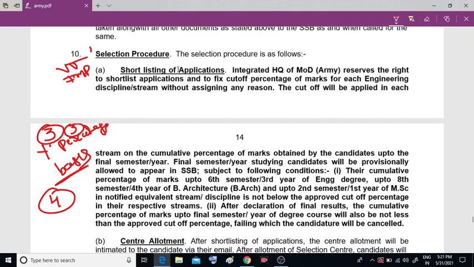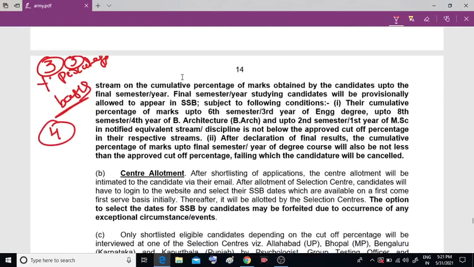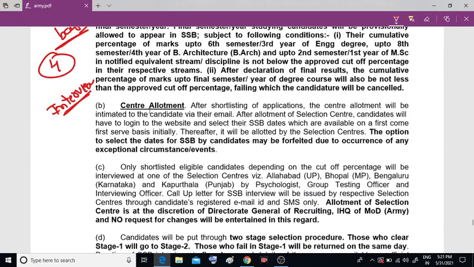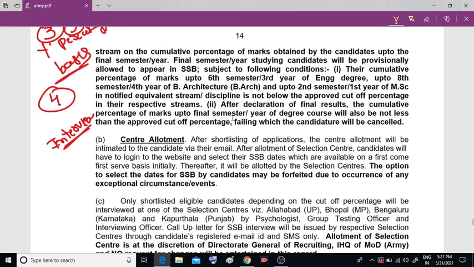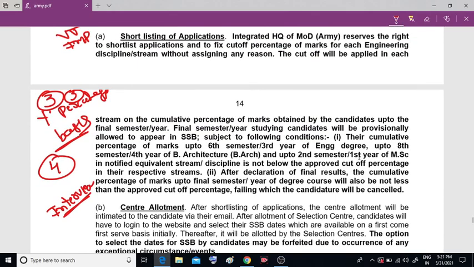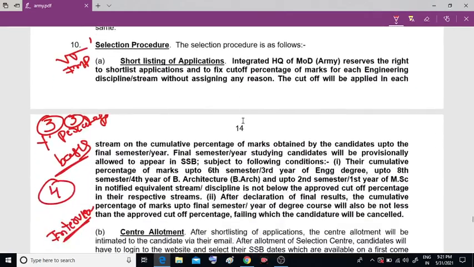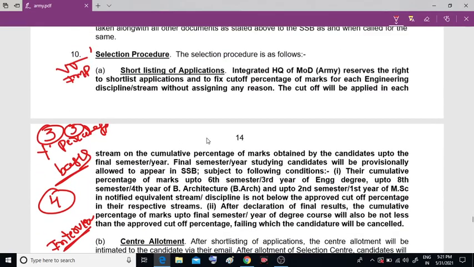On the percentage they are shortlisting, and after shortlisting there may be an interview, right? It is a casual interview, don't worry about this one. If anyone is selected, I will make the interview video also, don't worry. Okay, this is the selection process. If you want to, you can read it. So the cumulative percentage of all the semesters they are taking here. Okay, so this is about the selection process.